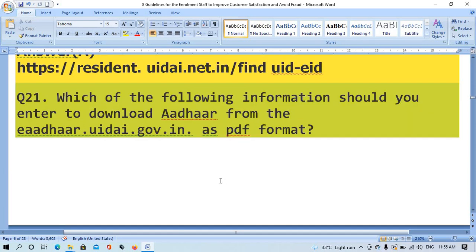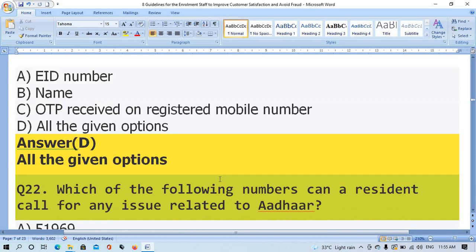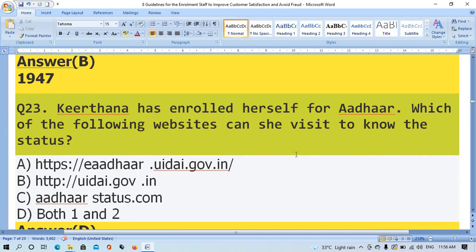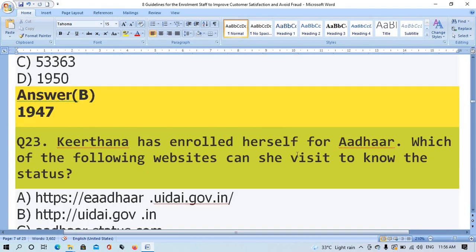Question number 21. Which of the following information should you enter to download Aadhaar from aadhaar.gov.in in PDF format? The right answer is option D, all the given options. Question number 22. Which of the following numbers can a resident call for any issue related to Aadhaar? Option B, 1947. The right answer is option B, 1947.